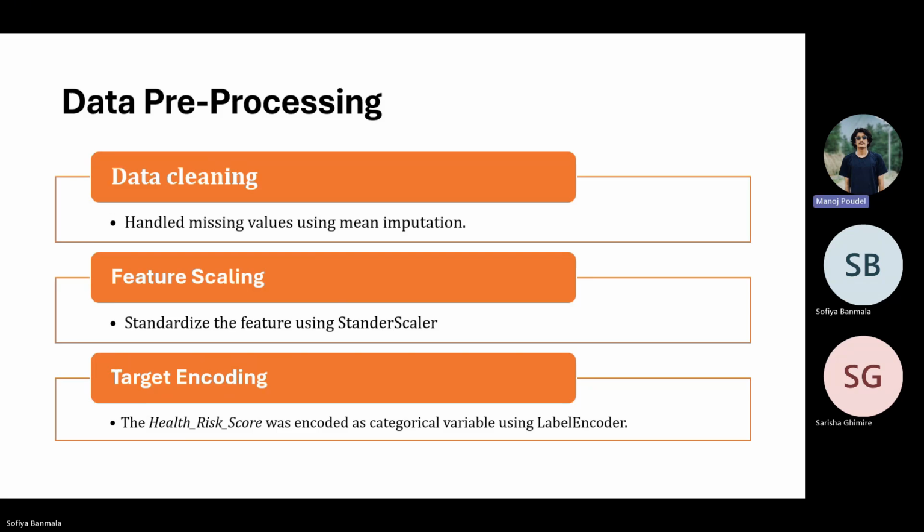This scaling process ensured that the features are on the same scale, which is essential for certain models like neural networks. We encoded the target variable, air quality score, using label encoder to transform it into a categorical variable for classification models. This step ensured that the data was clean, well structured, and ready for analysis. The dataset was split into training 80% and testing 20% sets using train test split. This ensured that the models are trained on one portion of the data and evaluated on unseen data to measure performance. I would like to call Sarisa to discuss the model selection next.